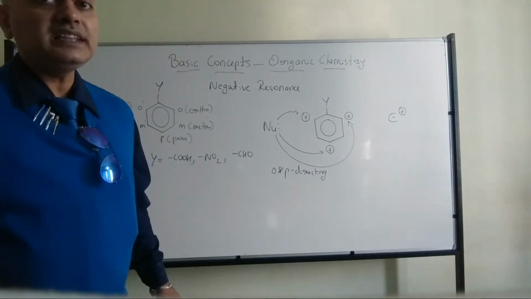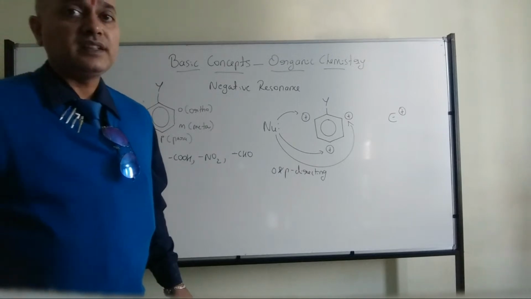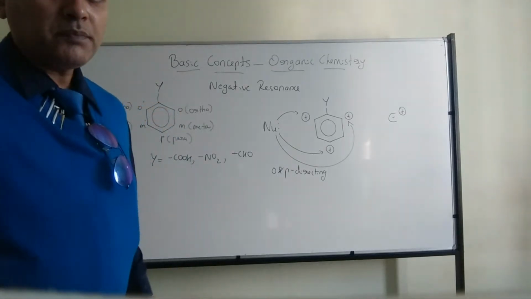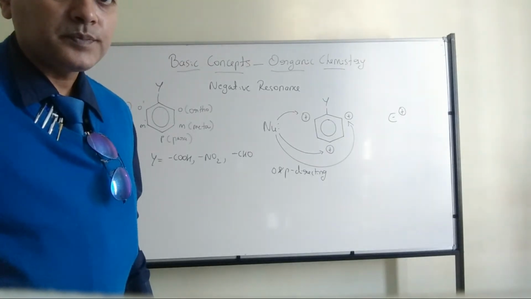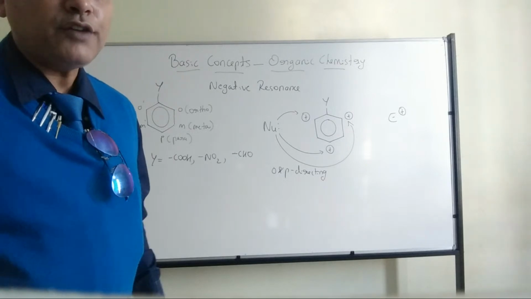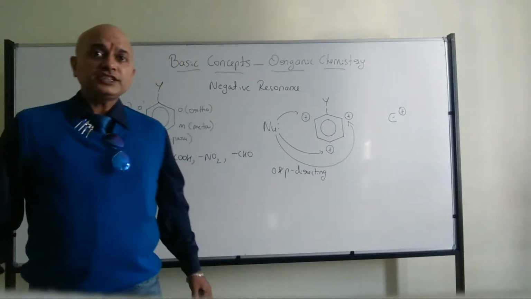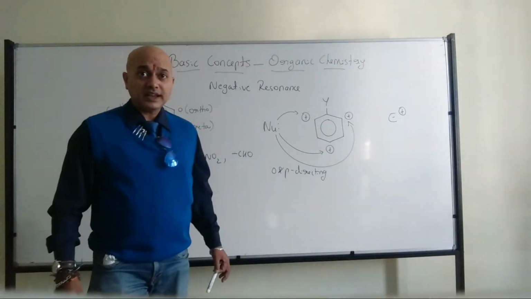Which part of the ring are they going to attack, whether it is ortho, para or meta positions? Any one of you? Yes, Shashank. Yes, all of you correct. Yes, Gauri.